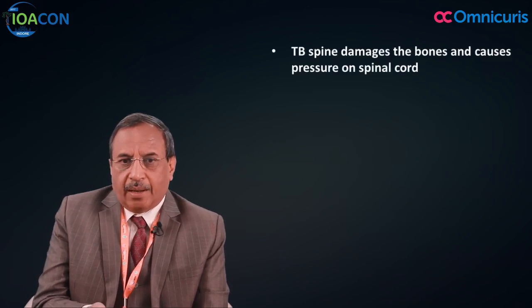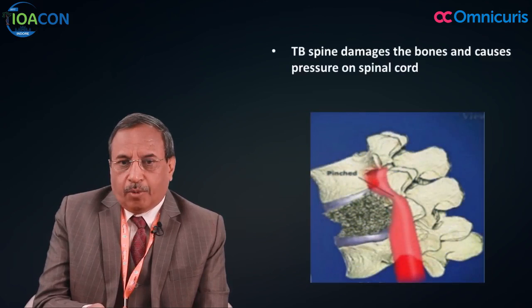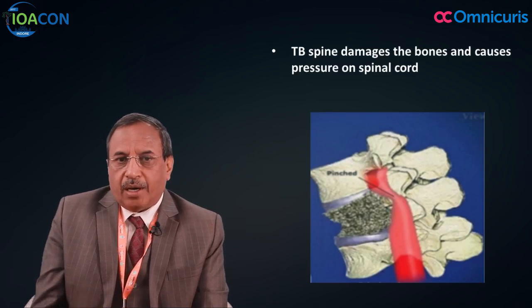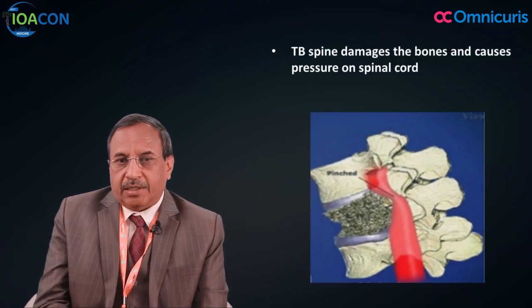And you could see in this diagram, these are the vertebral bodies and this is the posterior back part of the spine, and this is the spinal cord. If there is disease here, and this diseased tissue buckles over, it presses onto the spinal cord to give rise to paralysis.